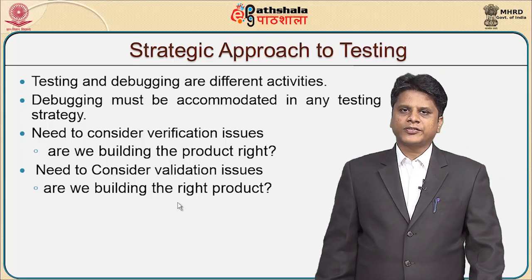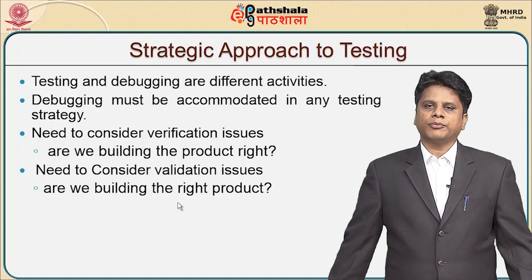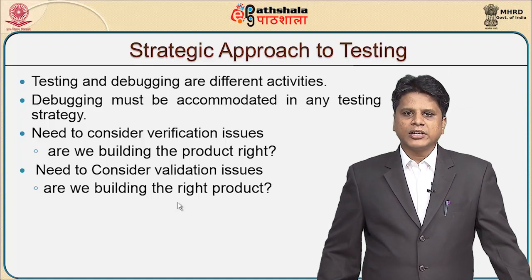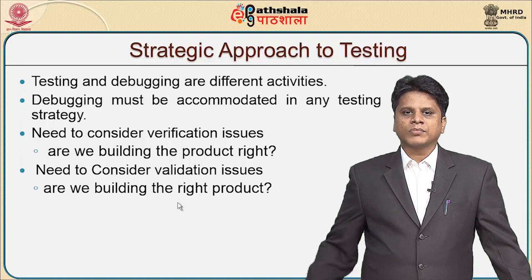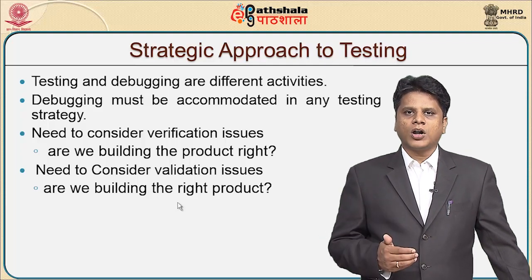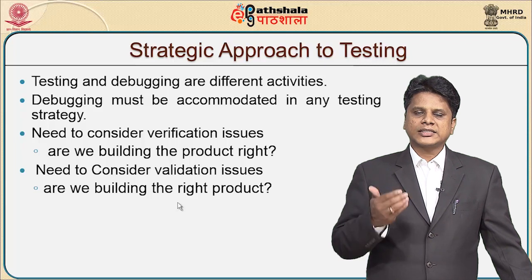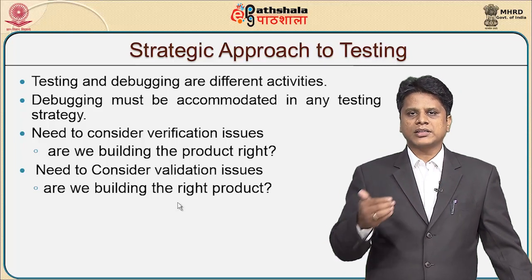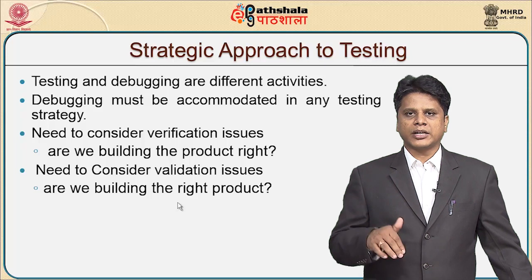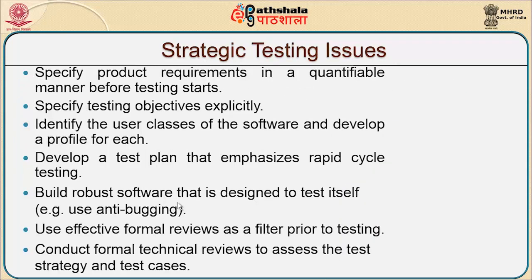As a part of testing we will say more on the product right, but as a part of validation we will say right product, and this right product will be obtained only after a phase of debugging. So, testing ensures the product right, whereas testing with debugging ensures the right product. Testing specifies product requirements in a quantifiable manner before it starts, and testing objectives are more explicit. It identifies all the user classes of the software and develops a profile for each user class.